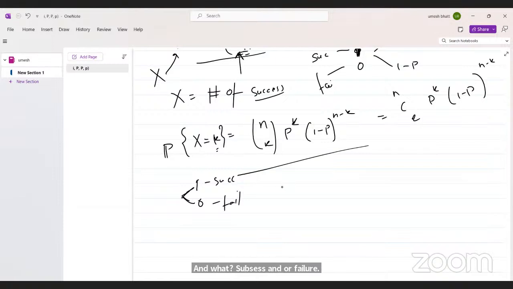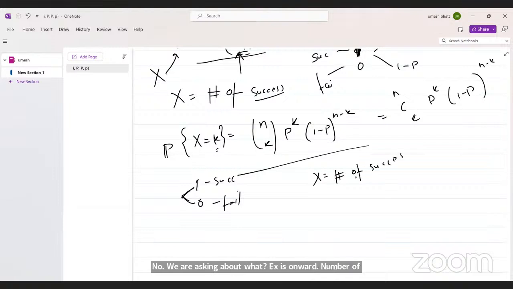Now we are asking about what? X is the number of successes. Then X takes the value k. This means what? I have k successes, and there are a total of n trials. Then I have to choose those k successes.